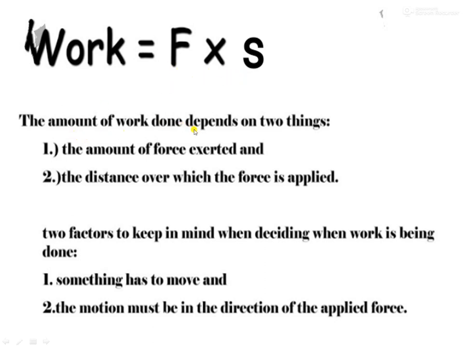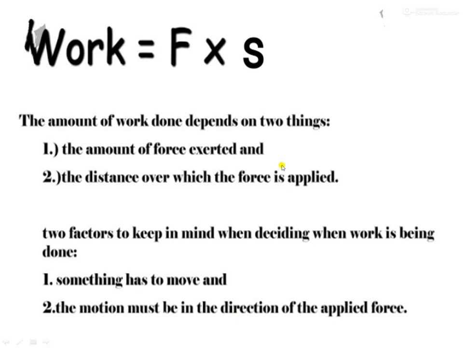The amount of work done depends on two things, students: the amount of force exerted and the distance over which the force is applied. These two conditions are very much important. The two factors to keep in mind when deciding when work is being done: something has to move. It is compulsory that something has to move, then only work is done. And the motion must be in the direction of the applied force. When the motion is in the direction of applied force, the work done is called positive work.